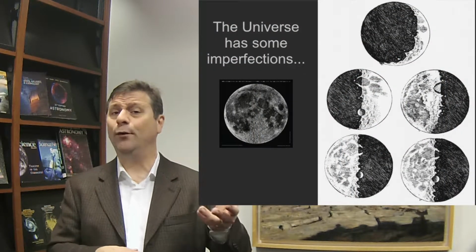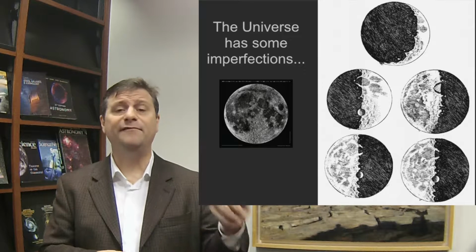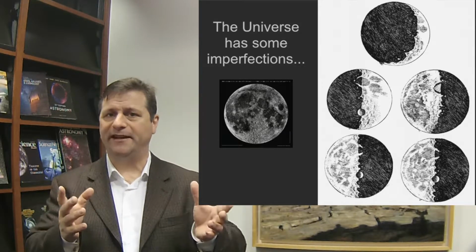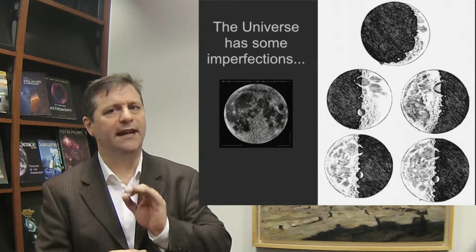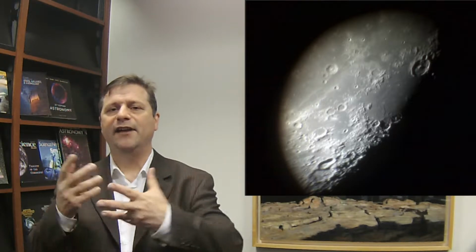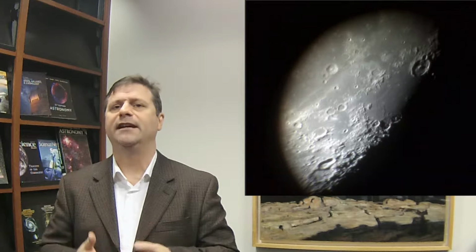And when he looked at the moon, he saw the moon had valleys and craters and mountains, and it wasn't perfect. Now, perfection is an important element, because remember, in Copernican thinking and Aristotelian thinking, the heavens and all things of the heavens were perfect by their very nature. If you're in the heavens, you are by definition perfect, and therefore the moon has imperfections. This is a problem. So it's a philosophical argument.